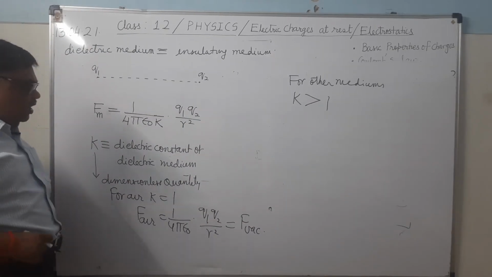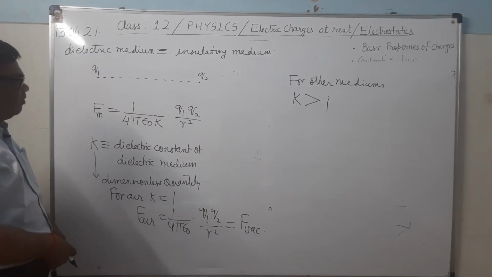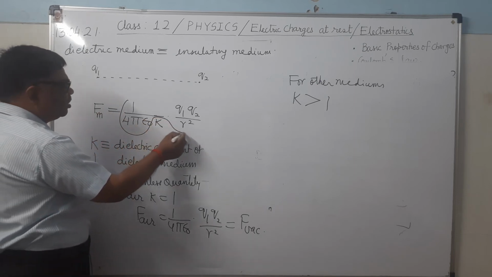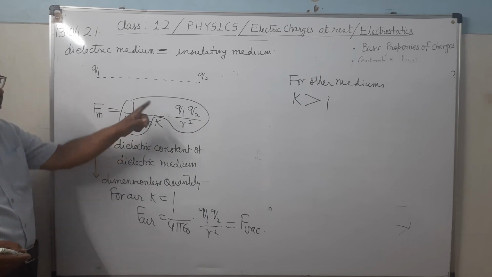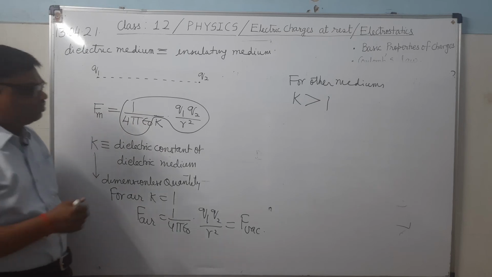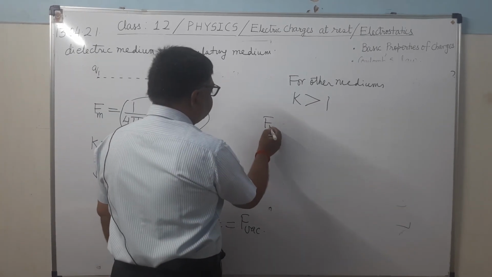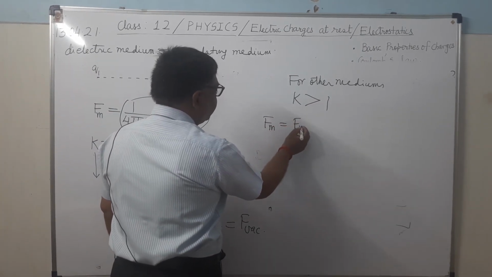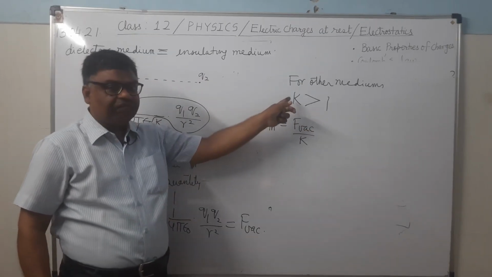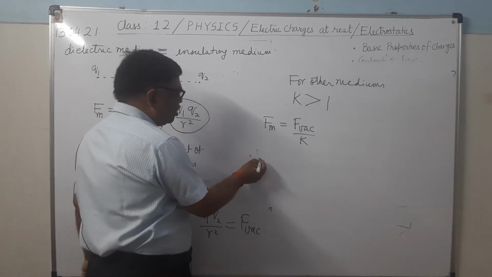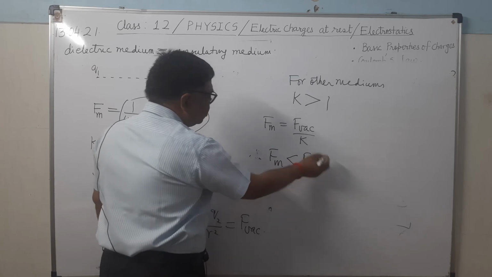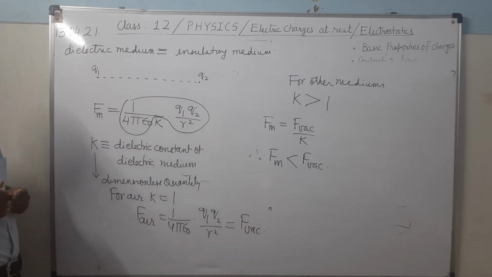And when K is greater than 1, you can see from here, leaving K, the rest is the force in vacuum. So you can write it as F vacuum upon K. Since K is greater than 1, therefore F medium will be less than F vacuum.